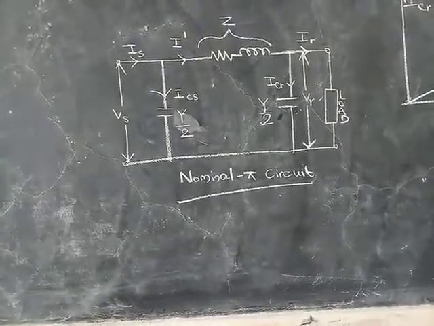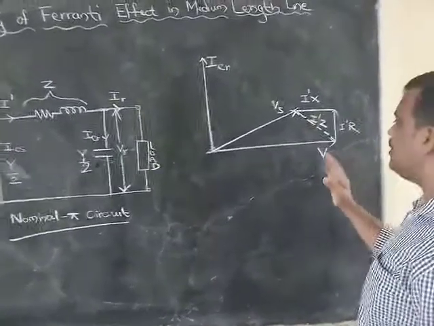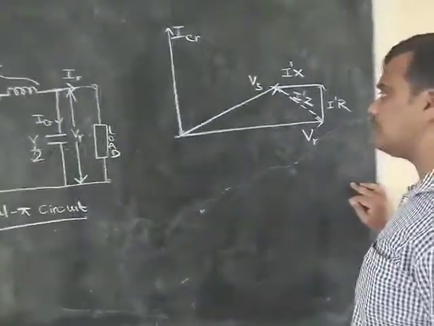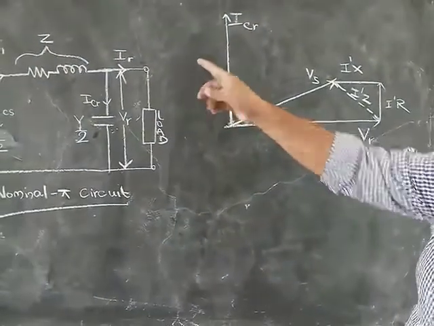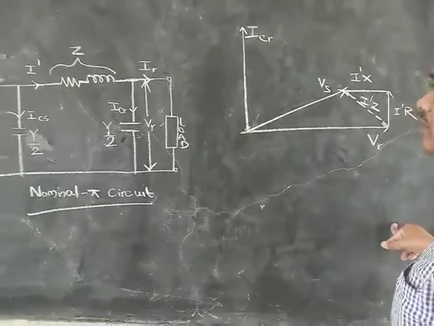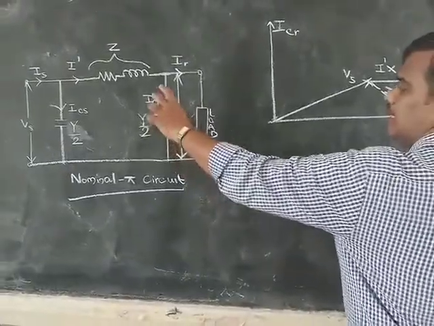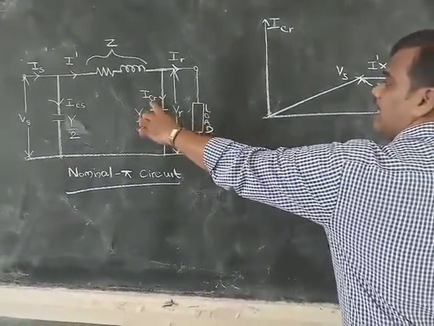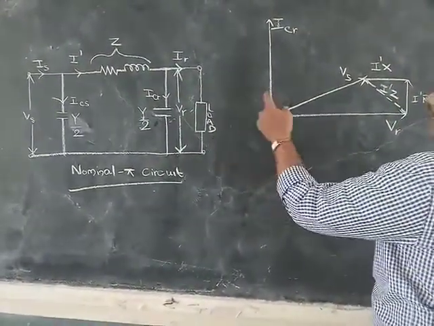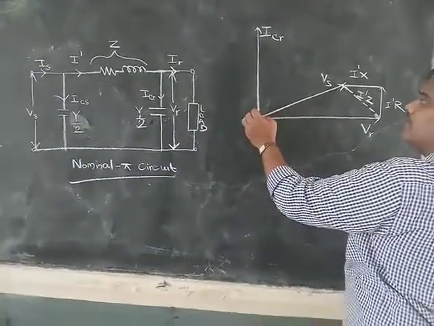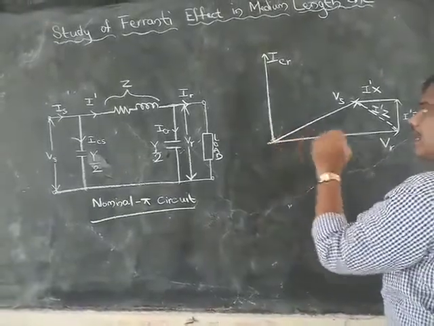So coming to the phasor diagram, we can see here we have taken VR as the reference phasor, and as it is the light load condition, IR is taken as 0. Since IR is 0, VR is the voltage across the capacitor and ICR current flows through this. So we draw the phasor of ICR, which leads the reference voltage, that is the receiving end voltage, by an angle of 90 degrees.